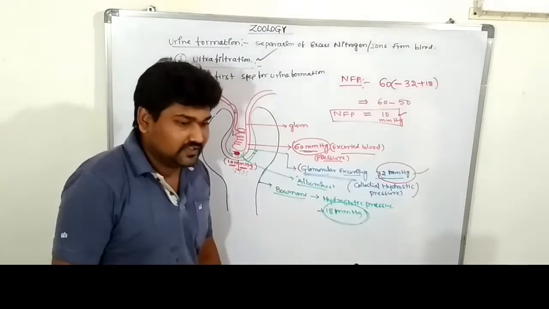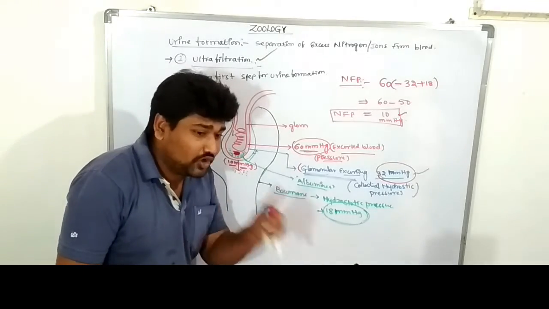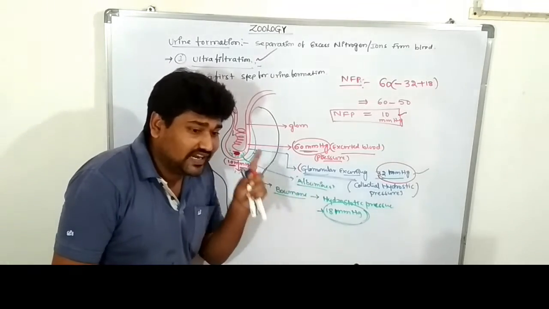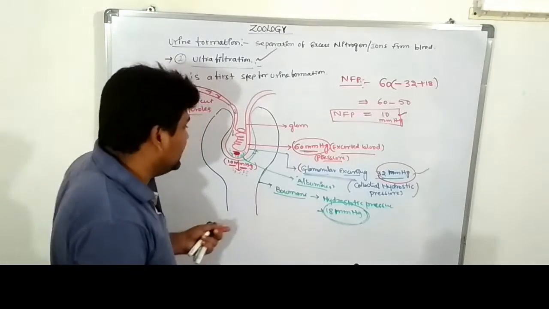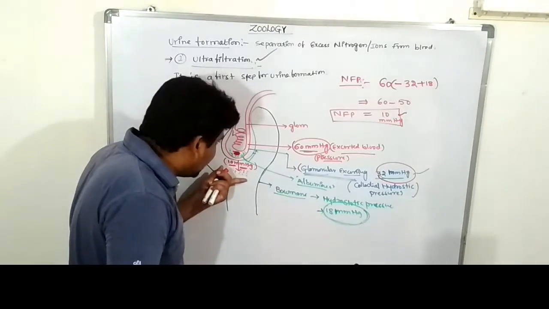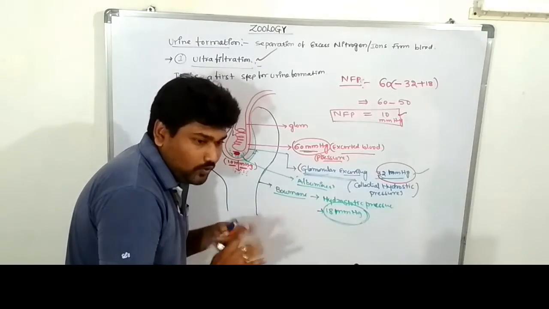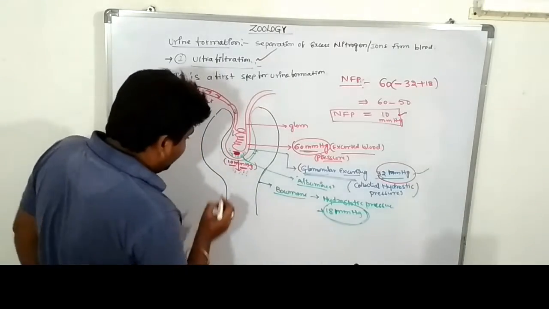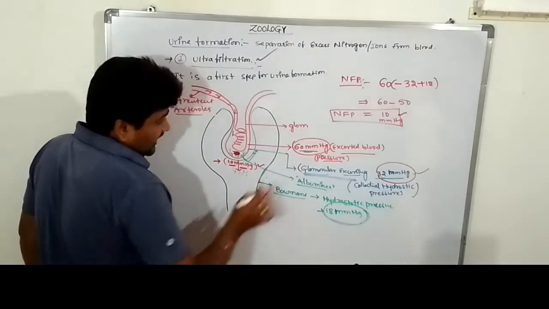Ultrafiltration is nothing but the separation of uric acid and the excess nitrogenous wastes along with ions from the bloodstream. The ultrafiltration process occurs in the Malpighian tubule, which contains the Bowman's capsule and glomerular region. So the net filtration pressure is approximately 10 mm of mercury. Everyone note this down.